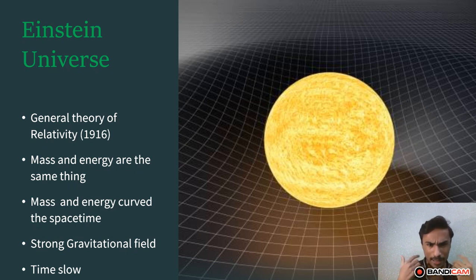In general relativity, we also find that the rate of time depends upon the gravitational field. If there is a very high gravitational field, then time runs very slow compared to a weak gravitational field. This was shown by the general theory of relativity.